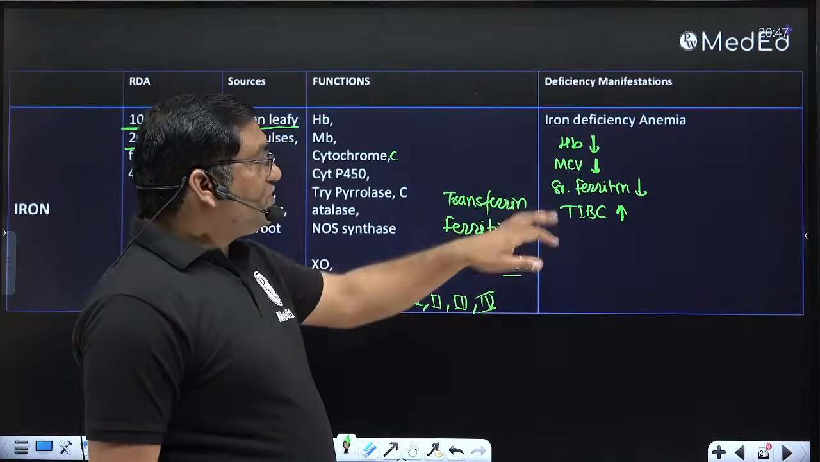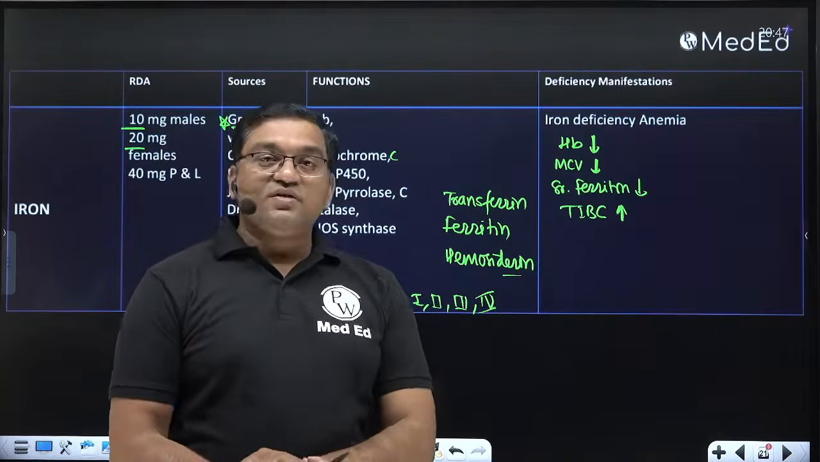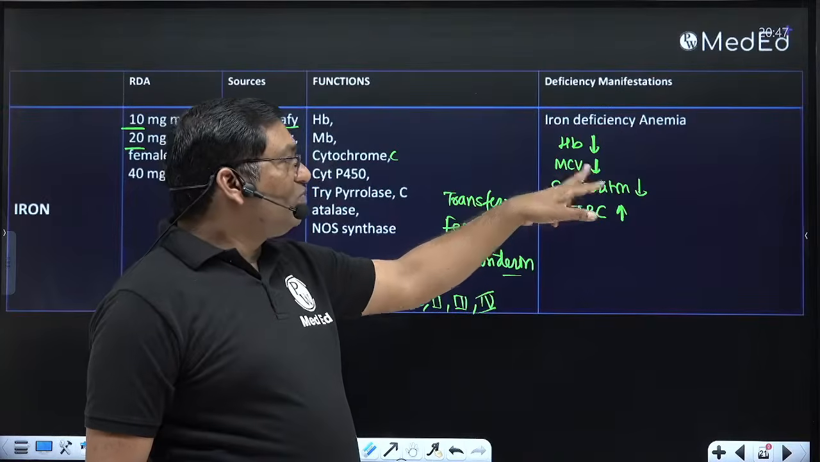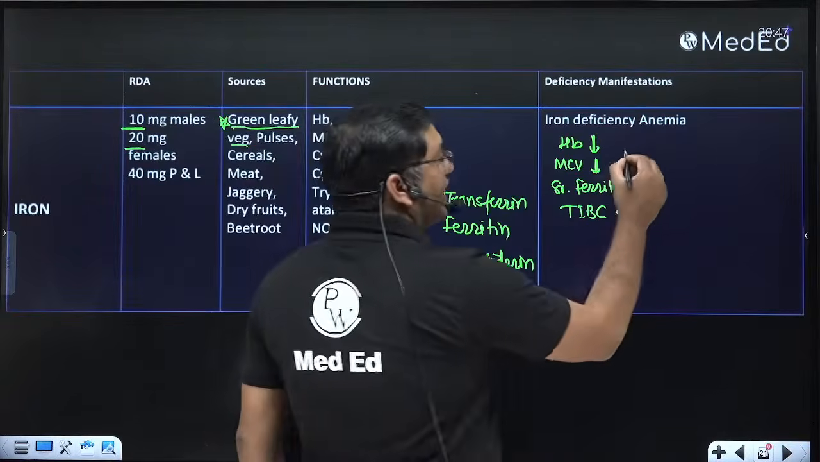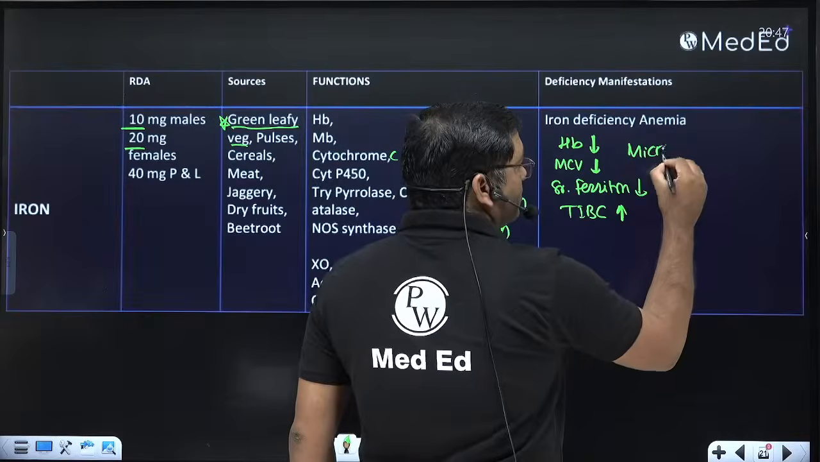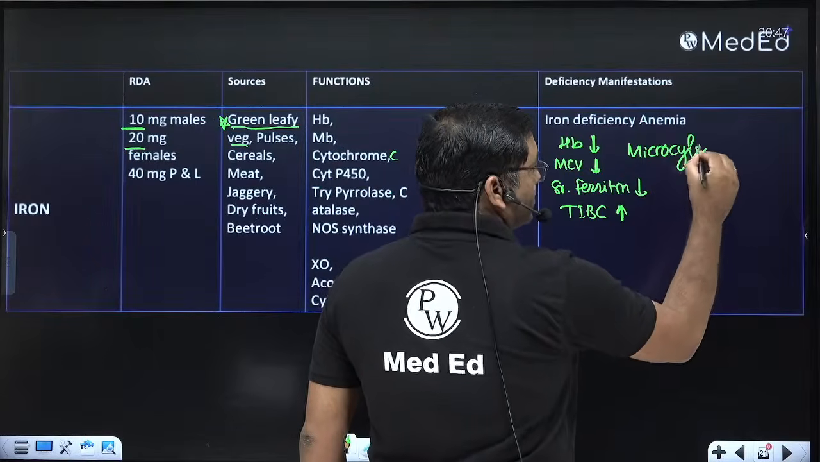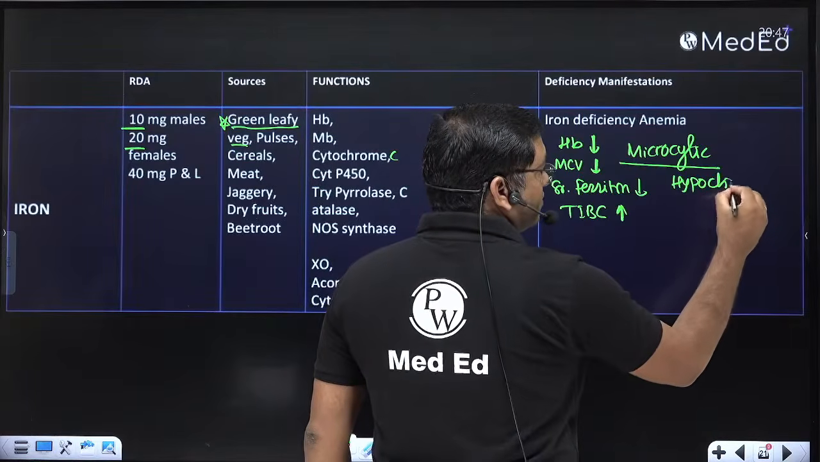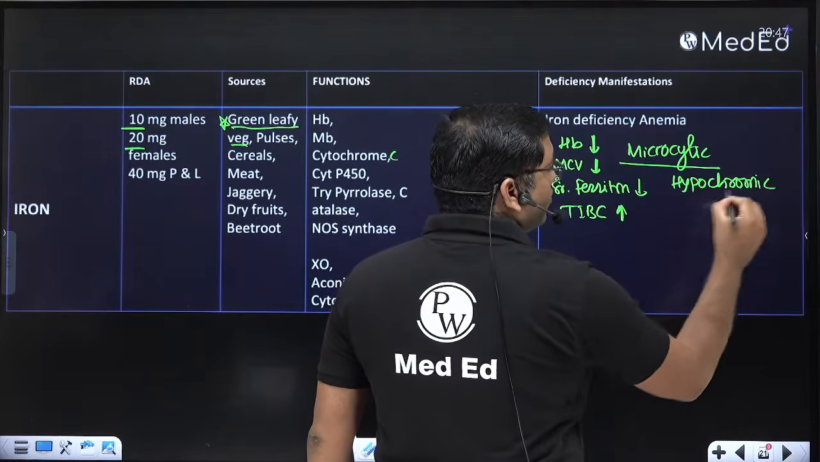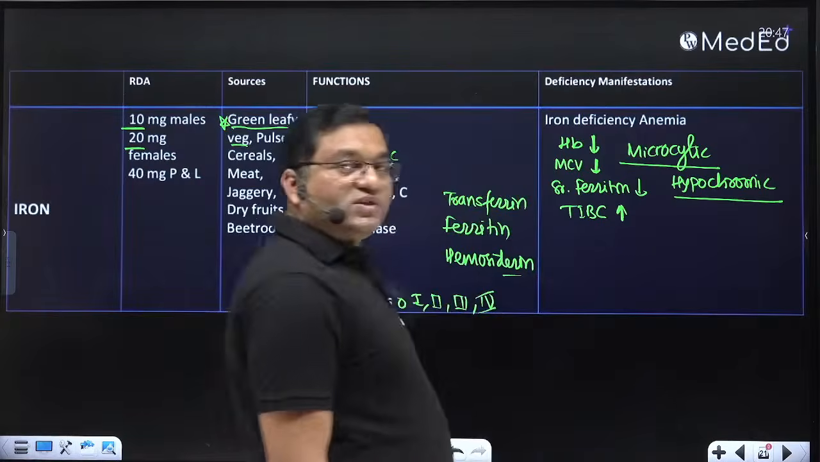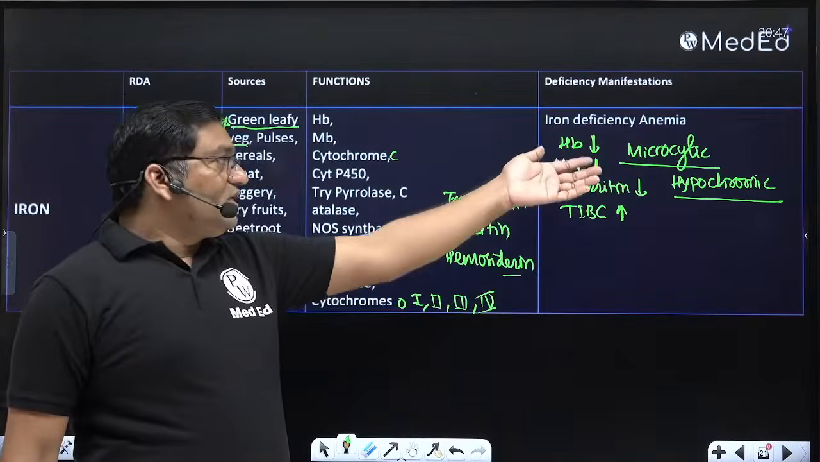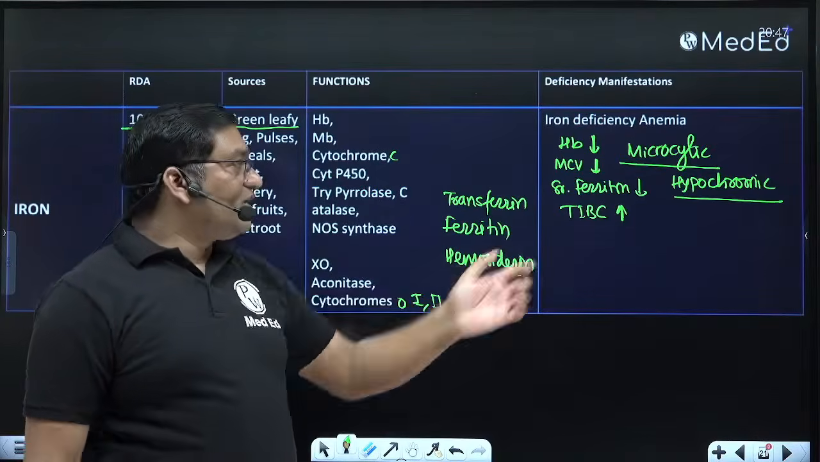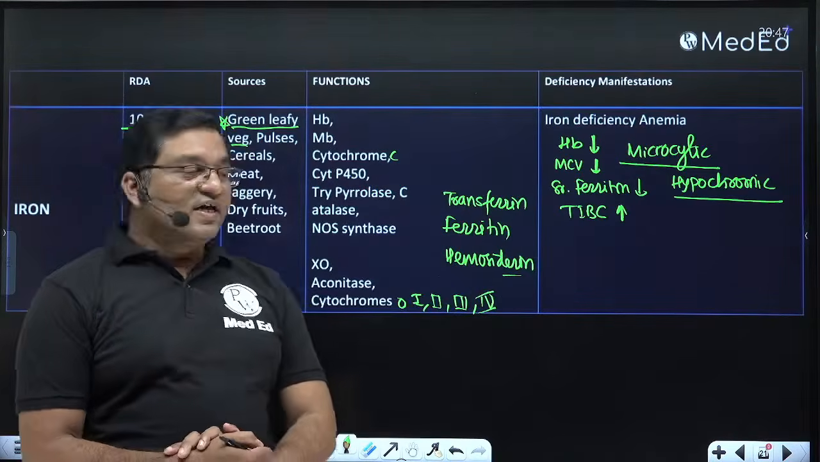So in iron deficiency anemia, this is the blood picture. In the laboratory picture, mean corpuscular volume decreases, so it is microcytic, small RBCs, hypochromic, decreased heme. Microcytic hypochromic anemia: decreased hemoglobin, decreased MCV, decreased ferritin, increased TIBC, total iron binding capacity increases in iron deficiency anemia.